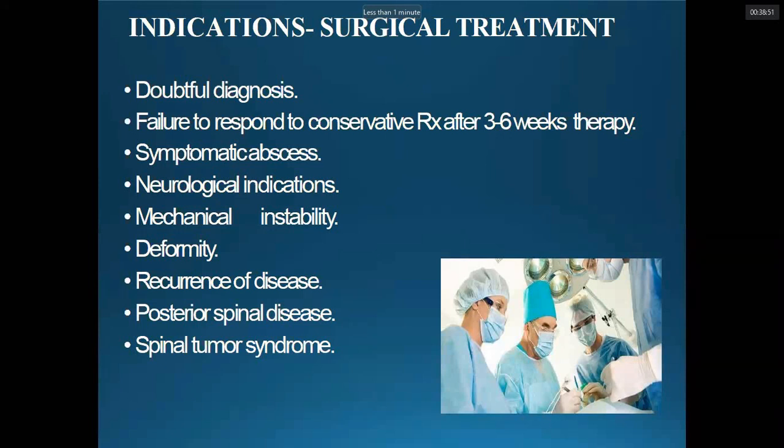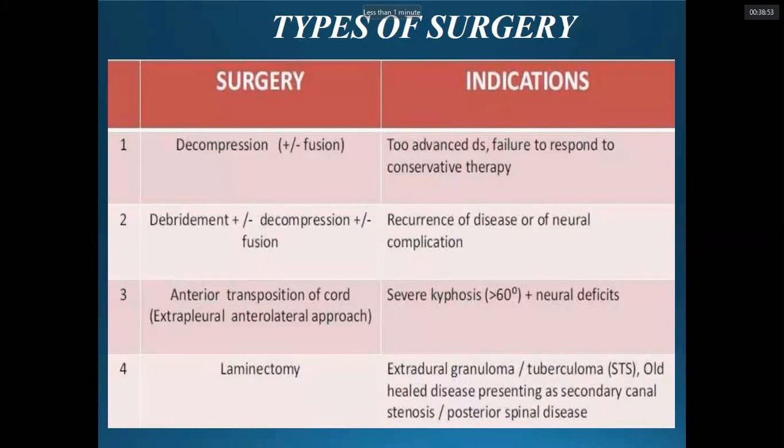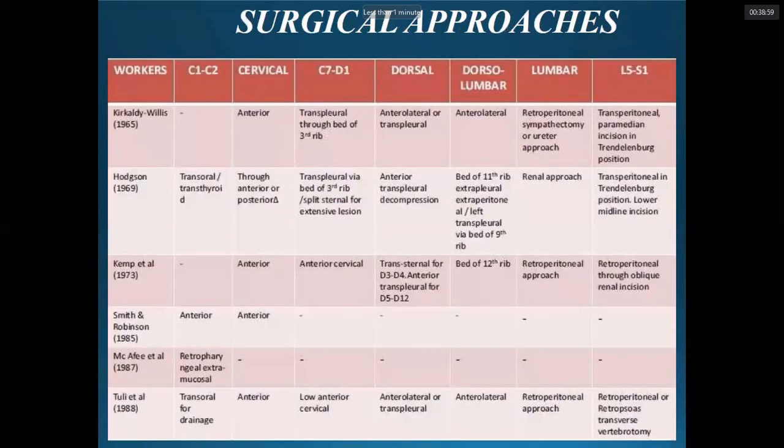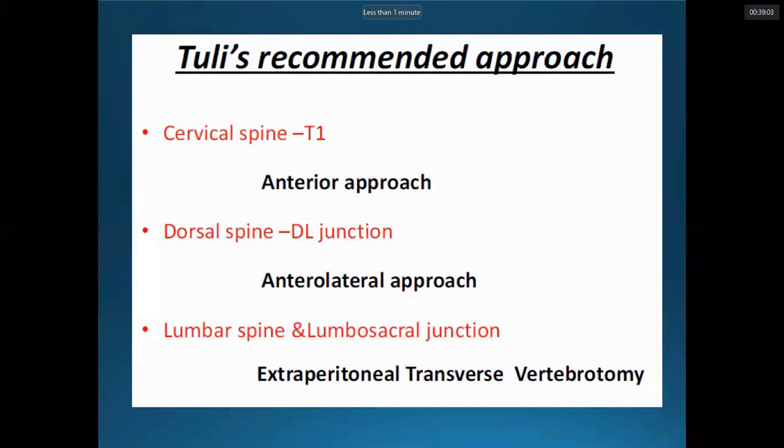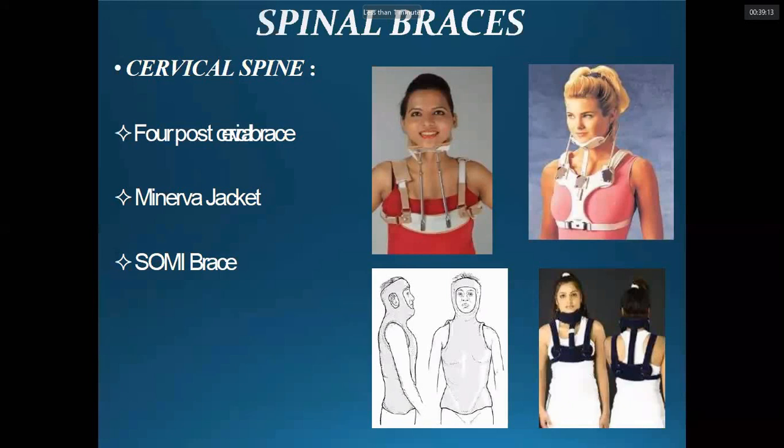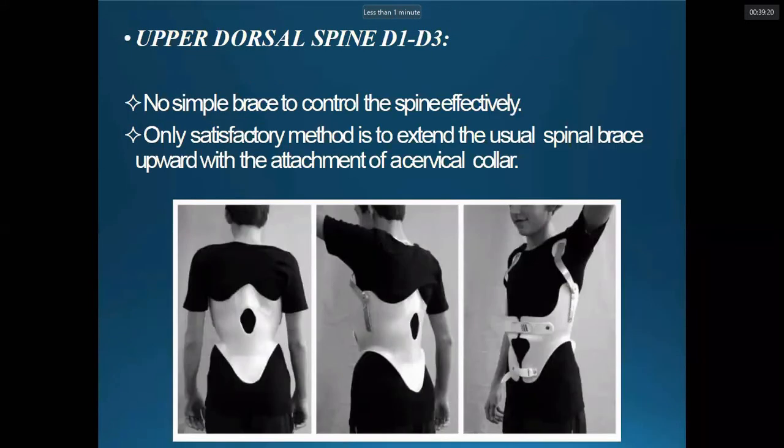Types of surgery: decompression plus or minus fusion, anterior transposition of the cord, laminectomy. Different surgical approaches are there. Anterior approach in the cervical spine, anterolateral in the thoracic, and extraperitoneal or transverse vertebrectomy in the lumbar and lumbosacral. These are the spinal braces: 4-post brace, Minerva jacket, Somi brace.